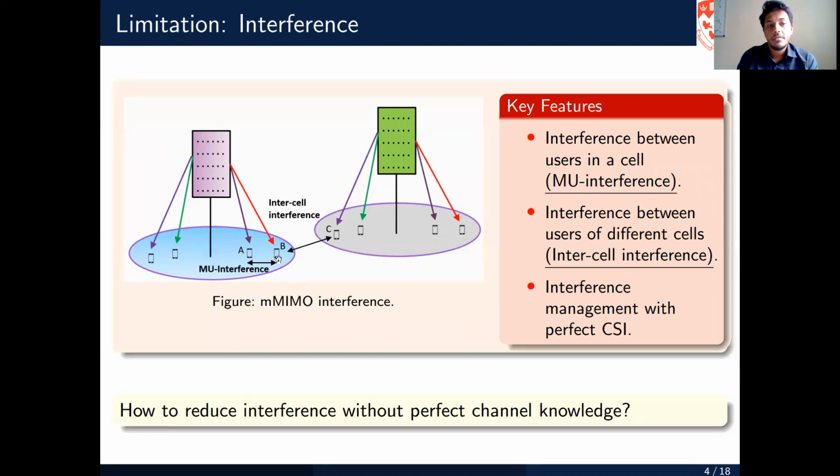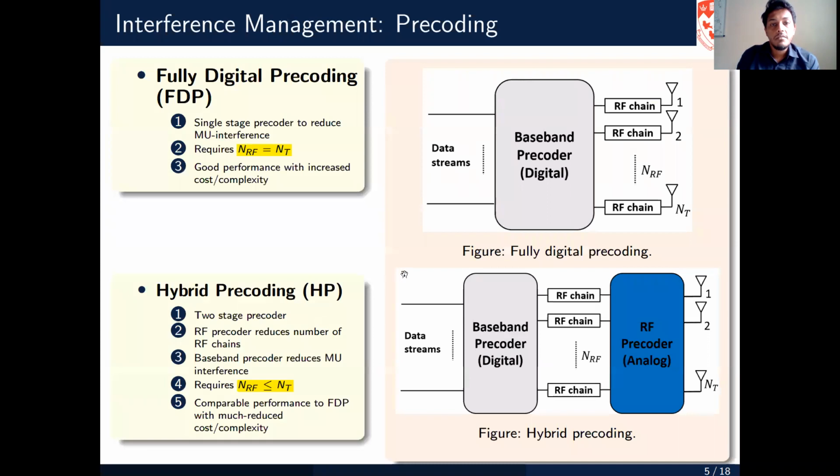So the interference could be the multi-user interference, which could be experienced by the users within the same cell. And also the user can experience the interference from the users from other cells, which is referred to as the inter-cell interference. So in order to better manage the interference, if we have the perfect channel knowledge, or the perfect channel state information, we can manage the interference. But in conditions where we do not have the perfect channel knowledge, we can encode the signal at the transmitter, which is usually referred to as the precoding.